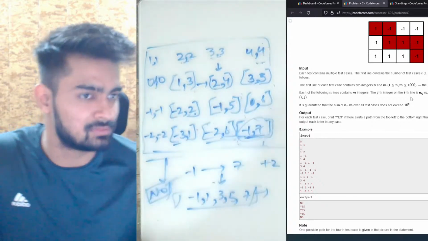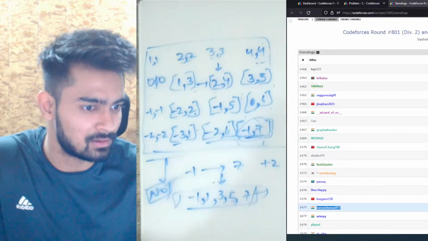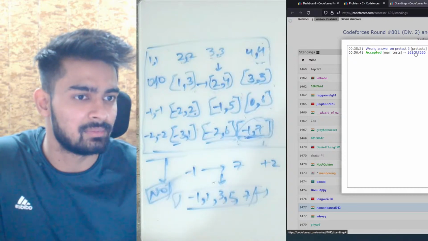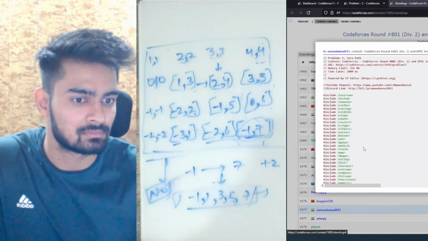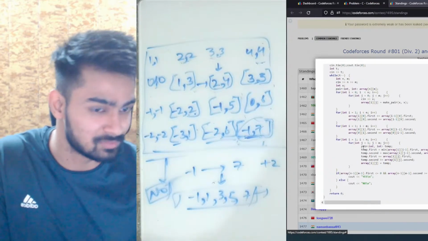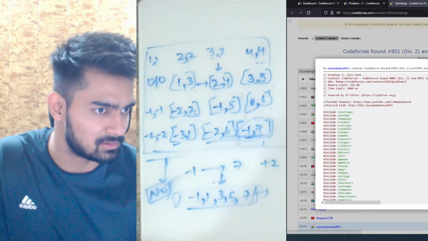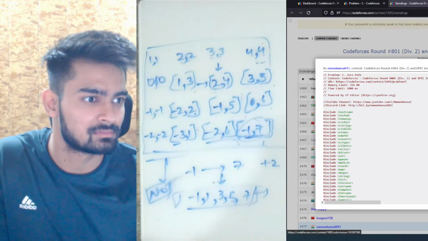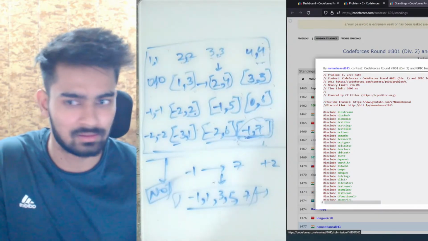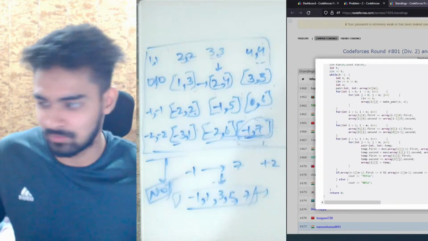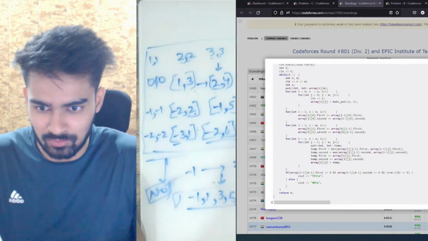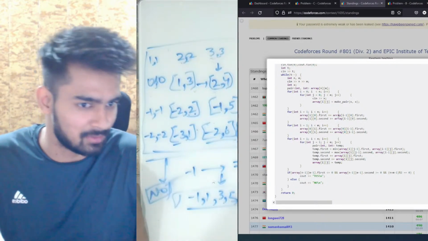Let me show my code as well. I am not sure if I can do that. For some reason there is some issue. Okay, I can open the code, but I am not able to zoom. Just a sec. It is not opening the link. Okay, anyways, you can look at the code if you want from here. Okay, it's not easy to read. I know the font is very small, but I'm not able to zoom in.